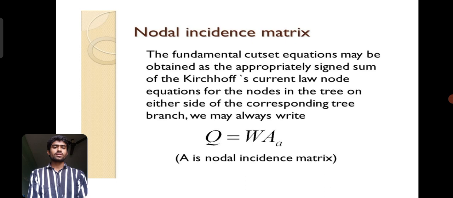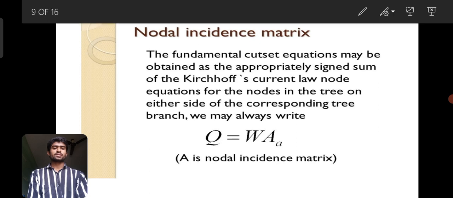And the next, the nodal incidence matrix. The fundamental cut set equation may be obtained as the appropriately signed sum of Kirchhoff's current law, the KCL node equations for the nodes in the tree on either side of the corresponding tree branches. We may always write it in matrix form, where A, or small a, is the nodal incidence matrix.